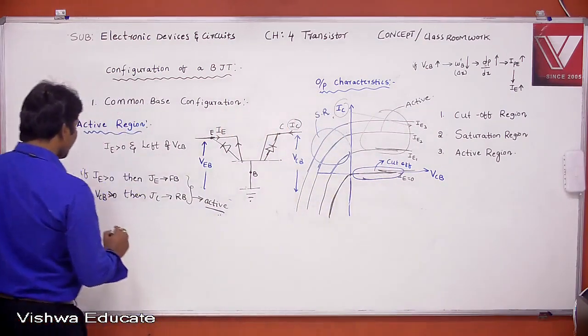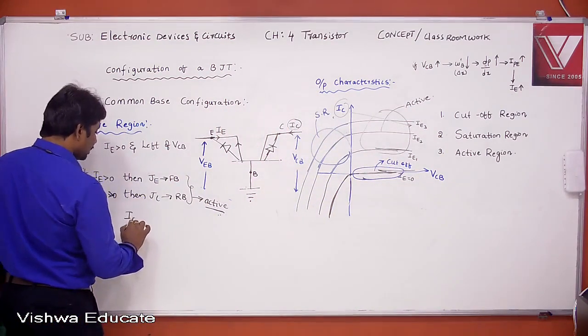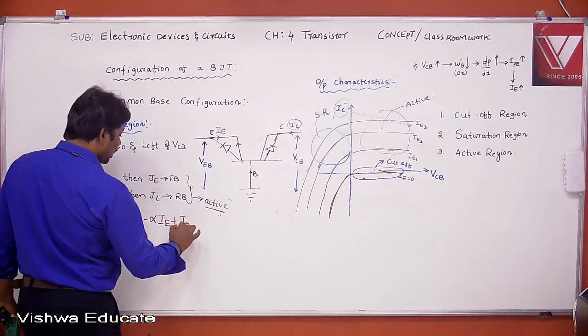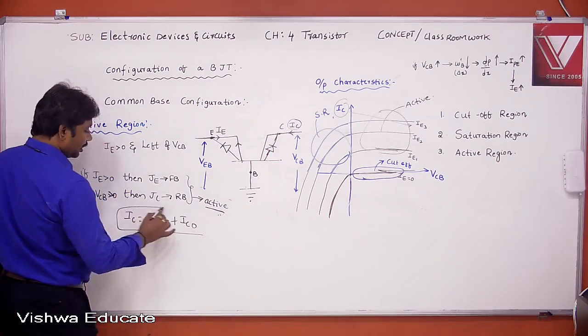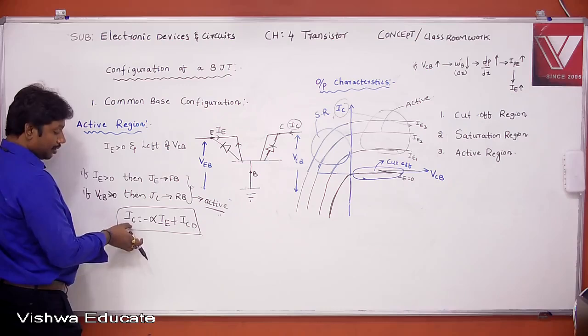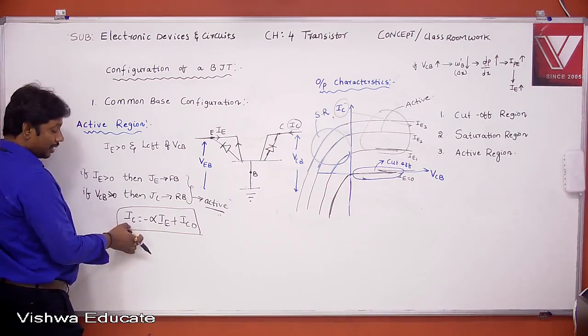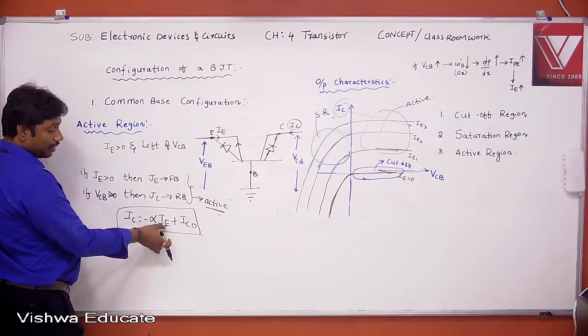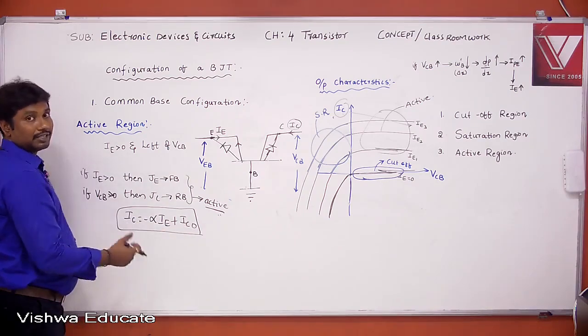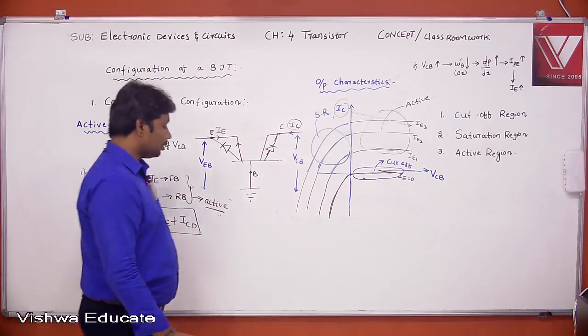Because we have a relation, IC = -alpha IE + IC0. In common base configuration, this is the collector current equation in the active region. This collector current depends on the emitter current, but is independent of VCB. Right?